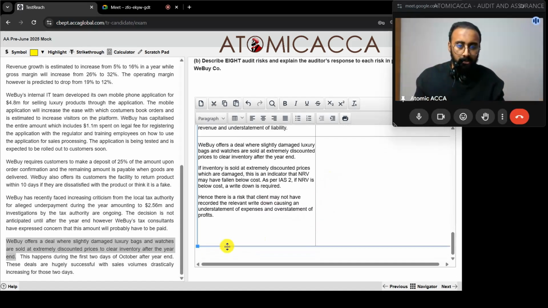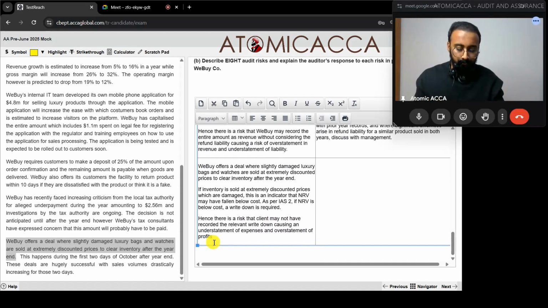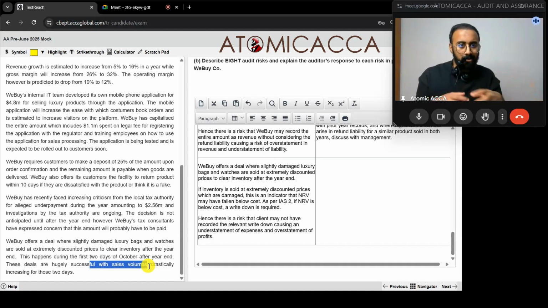Cool. Now, as an auditor, what can I do over here? How can I confirm if this NRV has fallen below cost? I can look at what price they are selling this at, because they said it is selling successfully in those 2 days, which means there are definitely a lot of sales orders coming in. So you can collect a sample of sales invoices made post year end, confirm the amount over there, and then you can find the NRV.